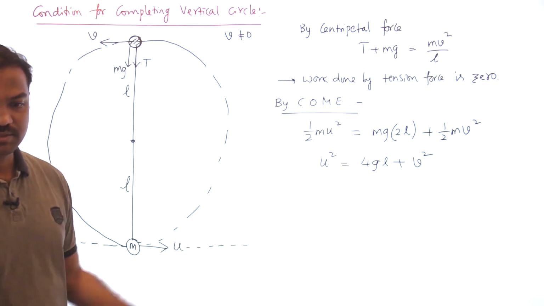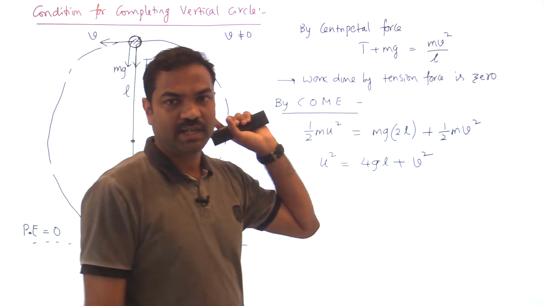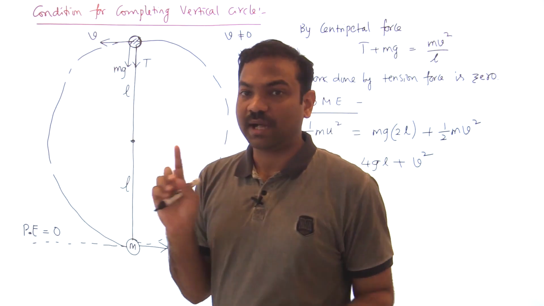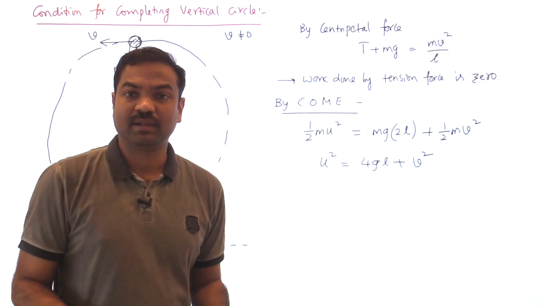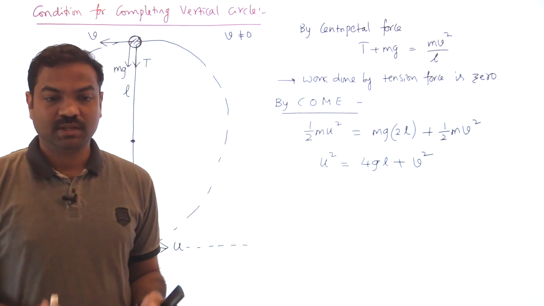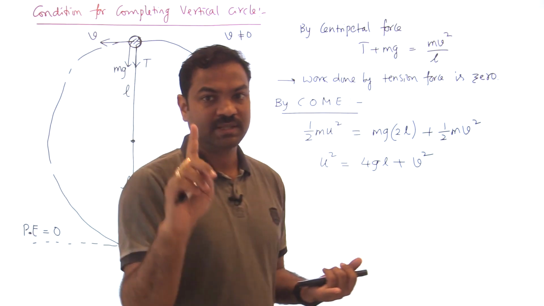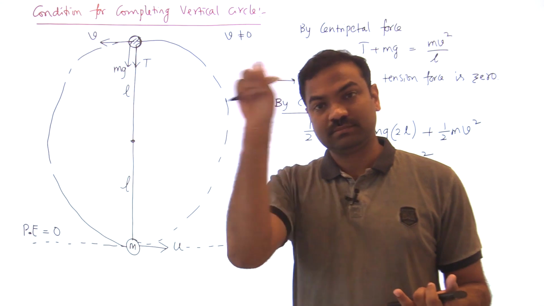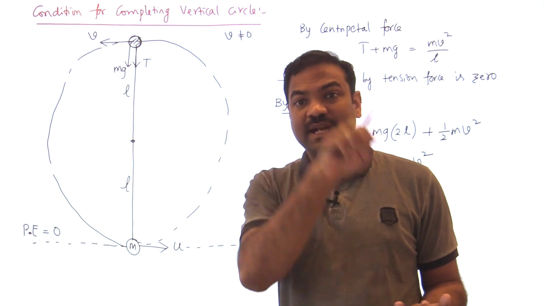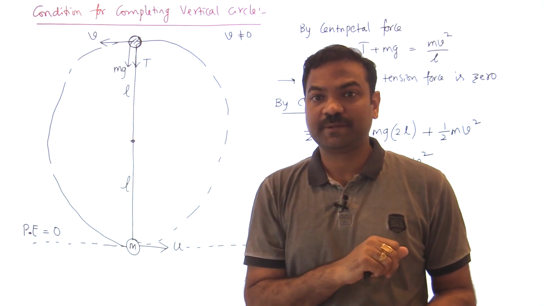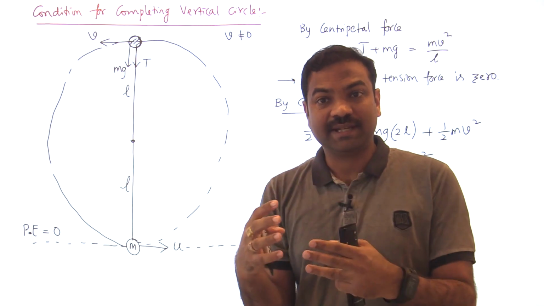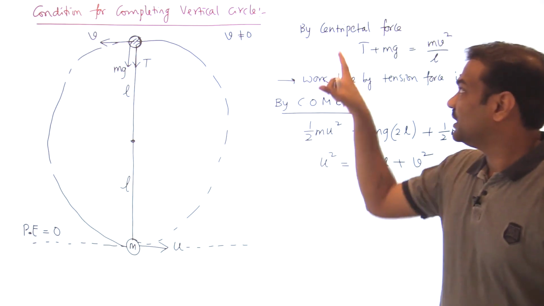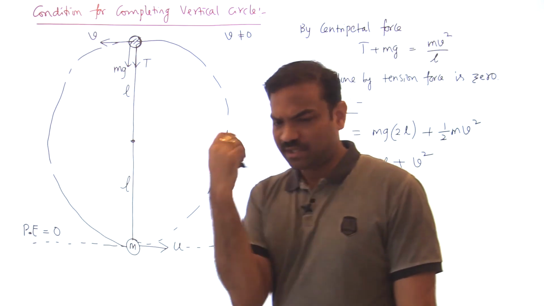So these are the two equations: one is the centripetal force idea I wrote, the second one is energy conservation. Remember these are the two ideas you have to apply in vertical circular motion. As it is a circular motion, apply the centripetal force idea. As it is vertical circular motion, vertically moving, the height is changing. As the height changes, speed also changes for the object. So how to correlate the height and speed? You can correlate by using the conservation of mechanical energy. So idea 1, idea 2. Question can be anything.